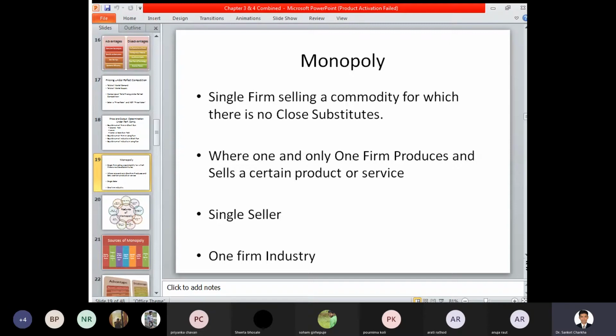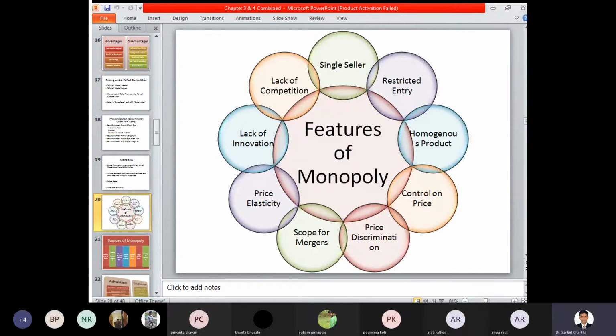Definition with respect to monopoly was undertaken, and we have understood the concept of monopoly. What does a monopoly mean, wherein there is only one seller who is selling the commodity into a market, and the particular seller may be available in an industry or in a particular sector. The various features of monopoly are: a single seller, restricted entry, homogeneous products, control on prices, price discrimination, the scope for managers, price elasticity, lack of innovation, and lastly the lack of competition. So these are the various features with respect to monopoly.